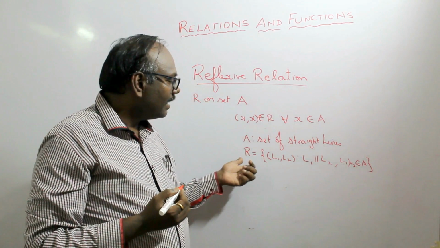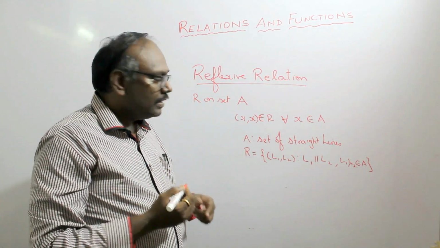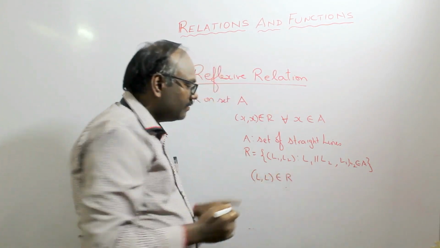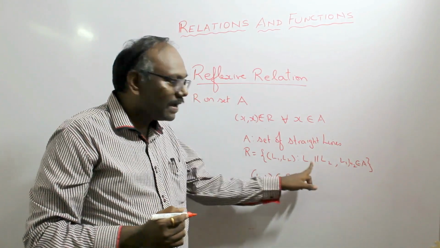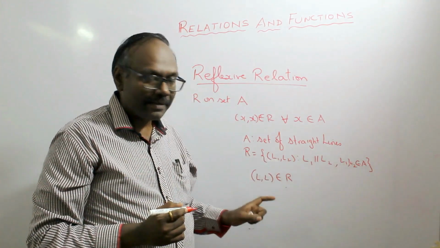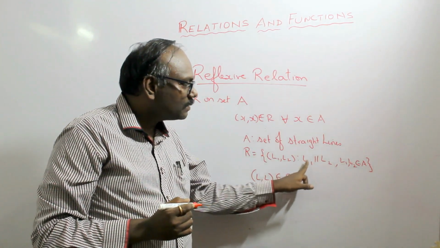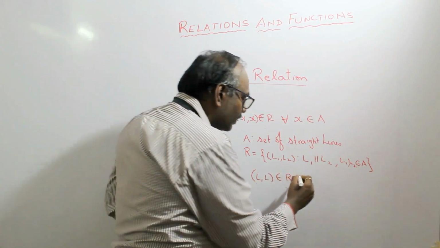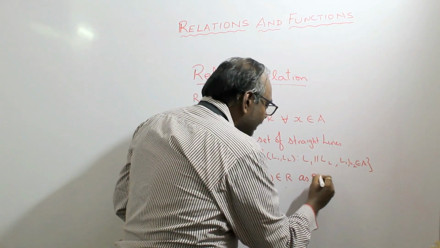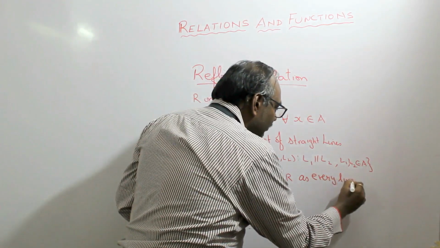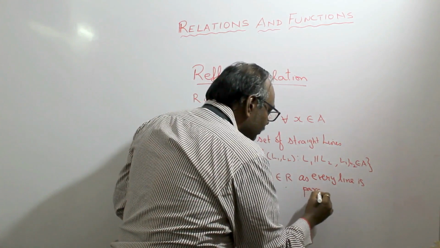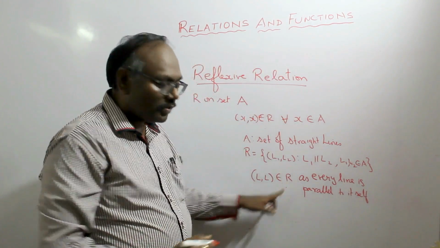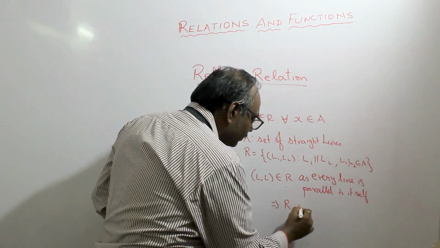Now we check whether this R, which is a relation on set A, is reflexive or not. So let us consider L, L. L, L belongs to this relation R. If this has to satisfy the condition, then L should be parallel to L, where L is any line which belongs to set A. If L, L belongs to R, which means L is parallel to L. So is it true? Yes, because every line is parallel to itself. So L, L belongs to R, since every line is parallel to itself. So L, L belongs to R implies R is reflexive.